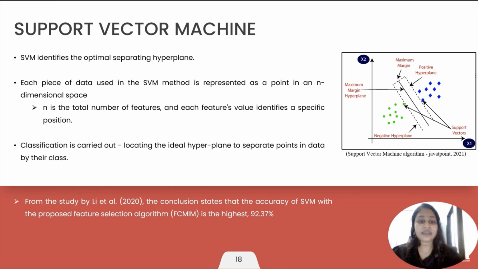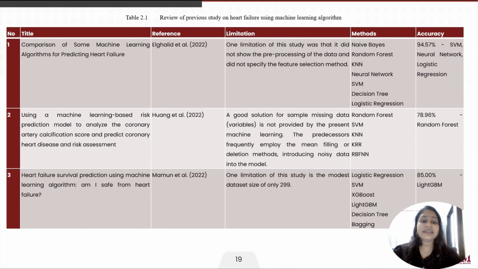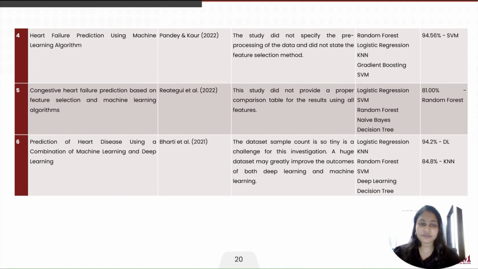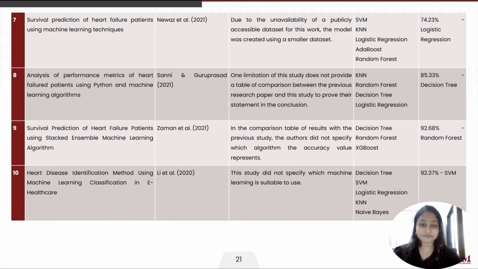The classification is carried out by locating the ideal hyperplane to separate points in data by their class so that they can be categorized. From the study by Lee 2020, the conclusion states that the accuracy of support vector machine with the proposed feature selection algorithm is the highest, which is 92.37%. These are the review of previous studies on heart failure using machine learning algorithms that I have conducted. I conducted a review of around 10 papers.